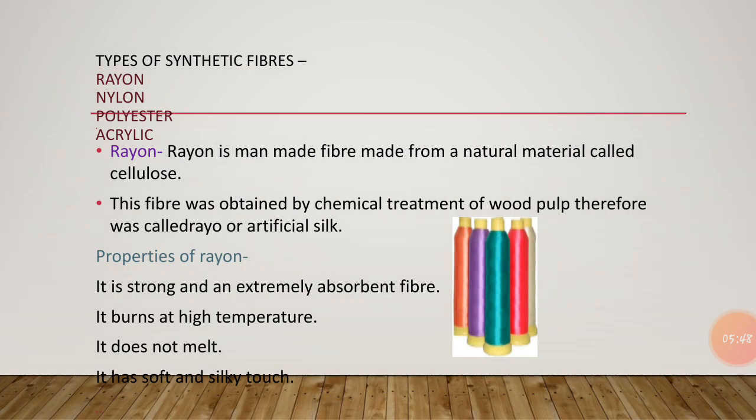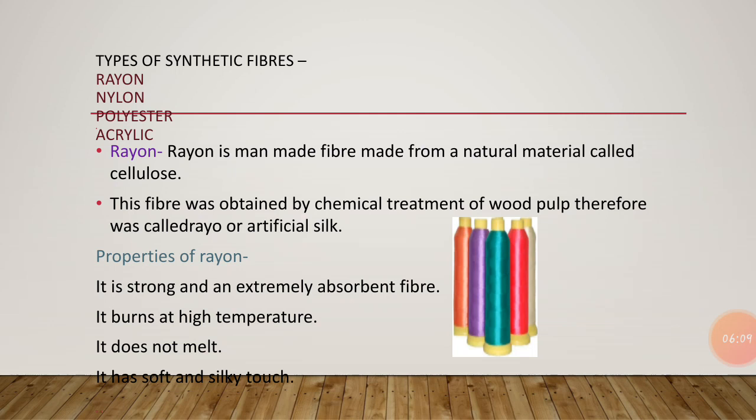Next is the types of synthetic fibers. Now we are going to know what the different kinds of synthetic fibers are, but before that we must know what natural fibers are. I have told you about the synthetic fibers. Now I am going to tell you about the natural fibers. Natural fibers are obtained from plant and animal sources.